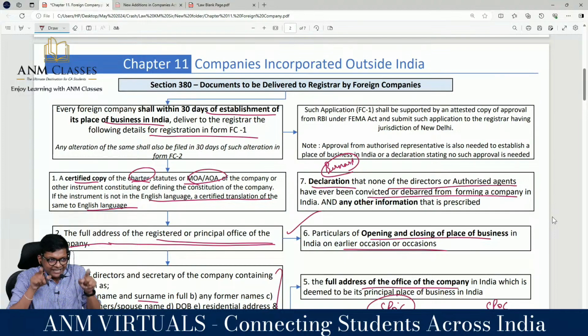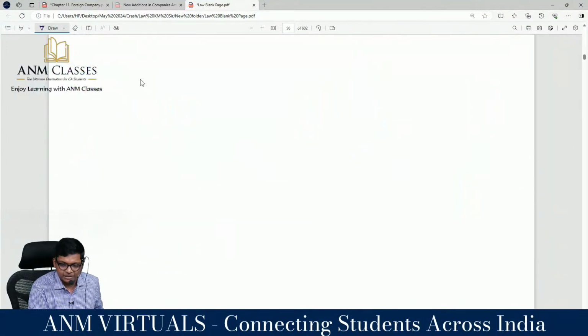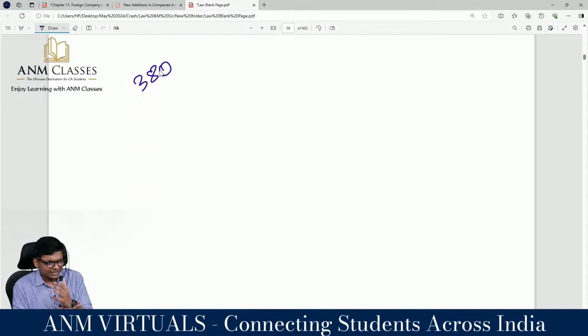If any of these details change, change of authorized representative, change of directors, change of MOA, all of that, you will again intimate ROC. Can you guess how many days? FC earlier was 1, now FC 1 first time, FC 2 for changes, in 30 days. That's it. So what is the crux of section 380 I should remember for exam? We are in section 380. Sir, you told 5 minutes only. Yes, we are almost done. This is the big section, guys.